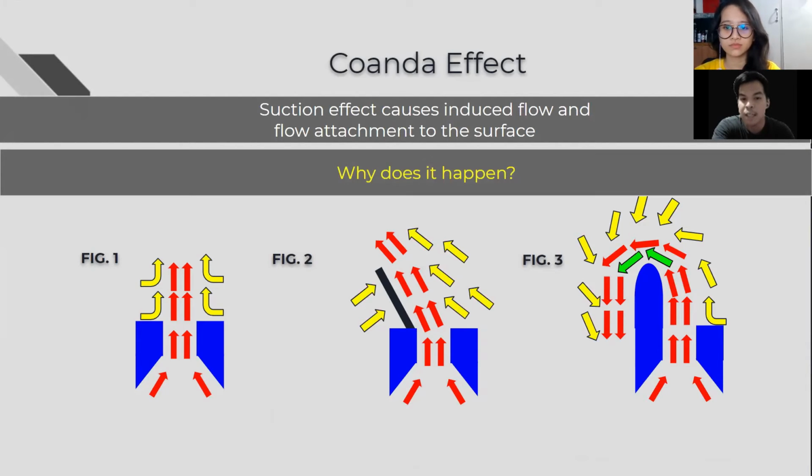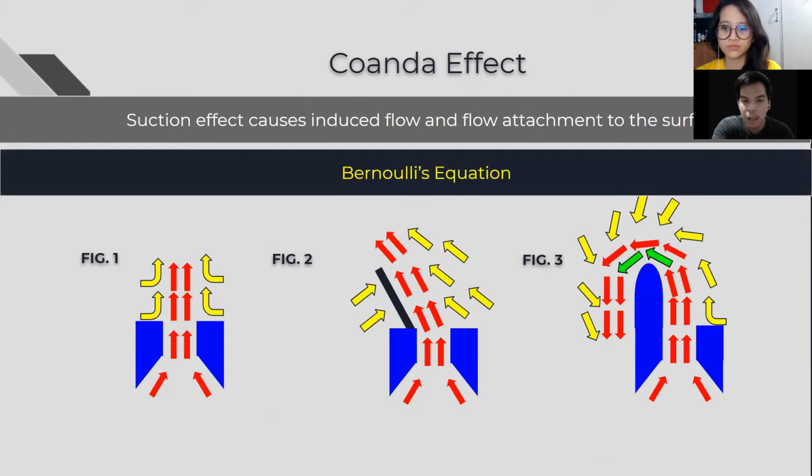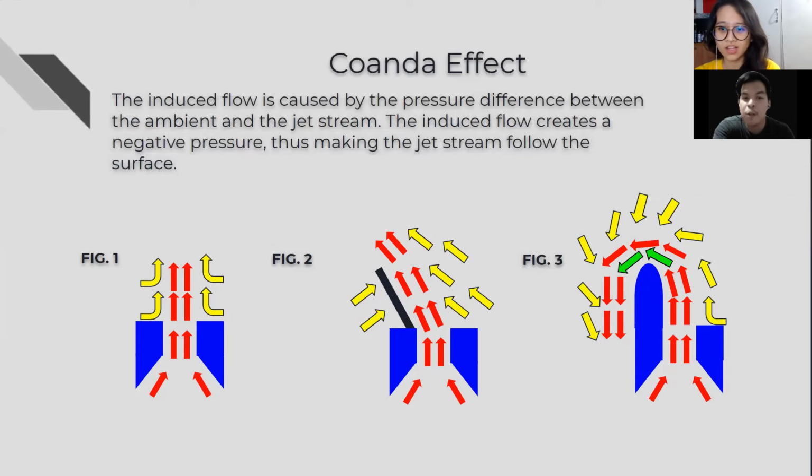Observing this, we need to ask, why does it happen? Well, the answer lies behind the concept of Bernoulli's equation. Bernoulli's equation explicitly states that the velocity and static pressure are inversely proportional to each other, which means the jet stream has lower pressure compared to the ambient pressure. And as we all know, pressure travels from higher concentration to lower concentration. This means that the induced flow is caused by the pressure difference between the high pressure ambient air and the low pressure jet stream, as shown in the first figure.